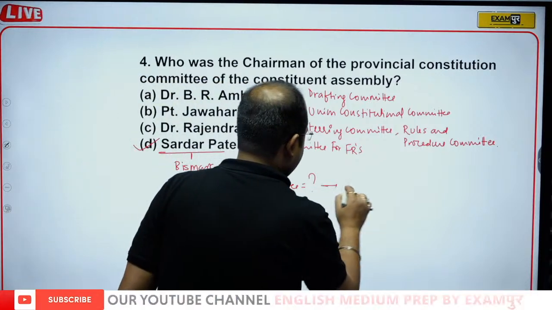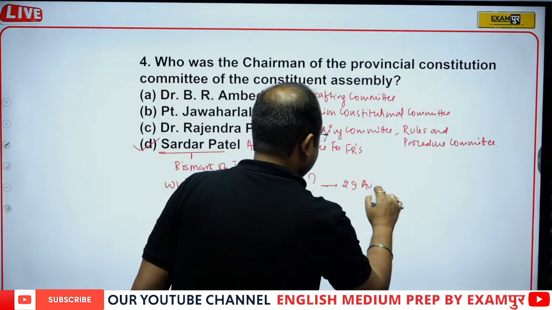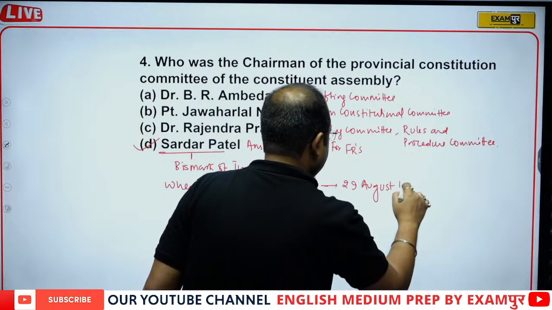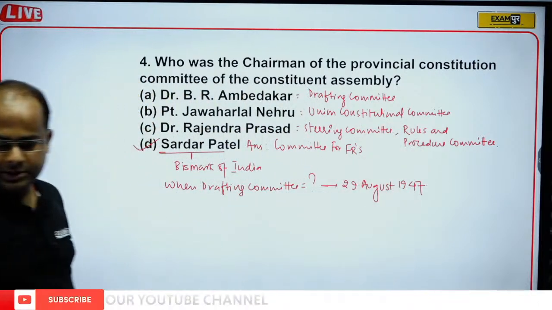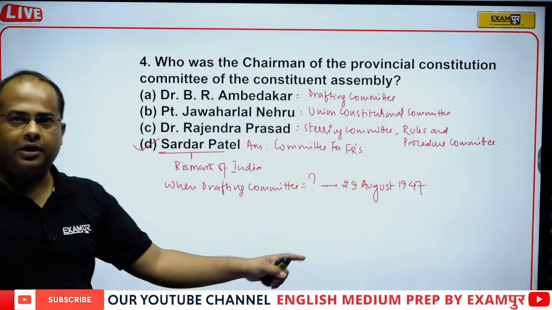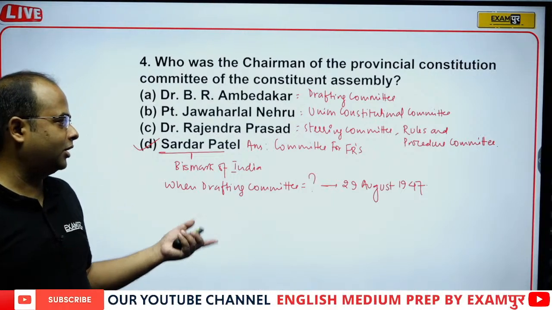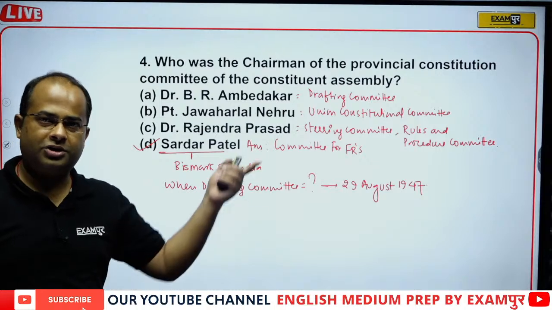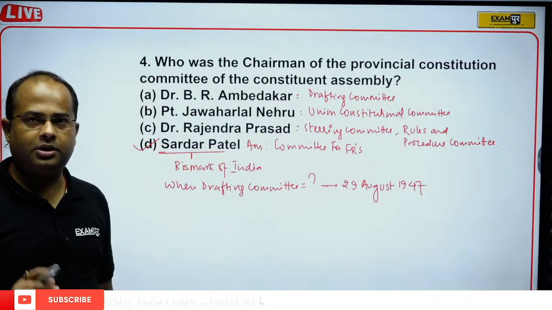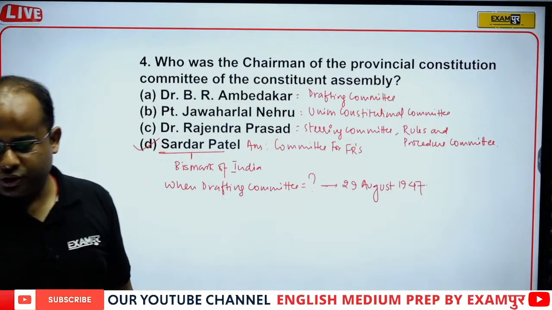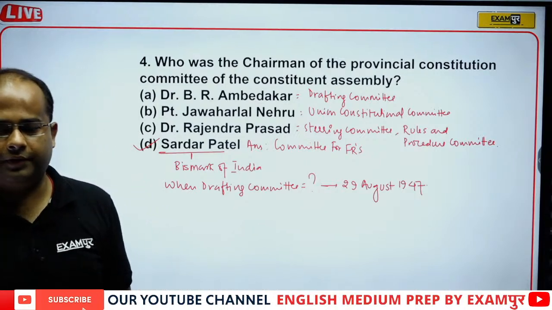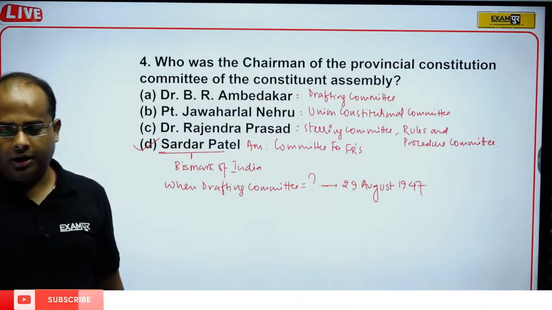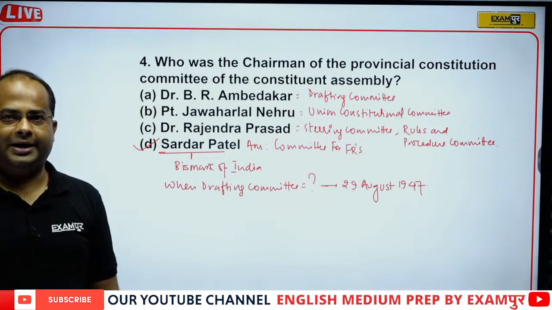That was on 29th August 1947. So on 29th August 1947, the Drafting Committee was constituted. In total we have 7 members. One was the chairman, Baba Saheb Ambedkar, and 6 were the other members. So the correct answer will be 29th August 1947. Very good, Jivita. Now let's move to the next question.